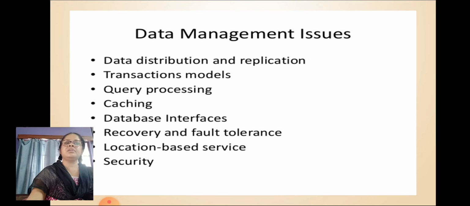Recovery and fault tolerance. Fault tolerance is the ability of a system to perform its function correctly even in the presence of internal faults. Faults can be classified into two types: transient and permanent. Without any apparent intervention, a transient fault will eventually disappear, but a permanent fault will remain unless it is removed by some external agency.